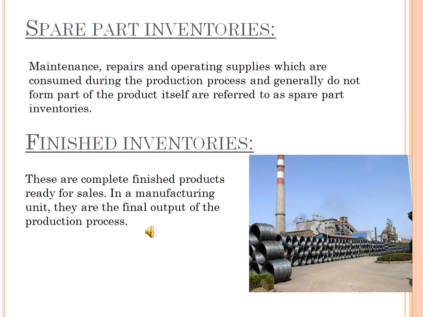Next one, finished inventories. These are complete finished products ready for sale. In a manufacturing unit, they are the final output of the production process. The finished product comes under the finished inventories.